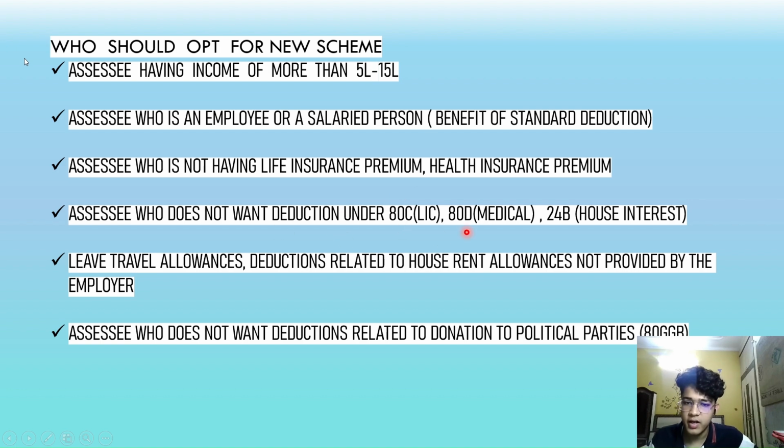Assessees who don't want deductions such as loss from house property, 24B house interest, leave travel allowance, or deductions related to house rent allowance, or if these are not provided by your employer, then you may opt for this new scheme. Also assessees who don't want deductions such as donations to political parties, etc.